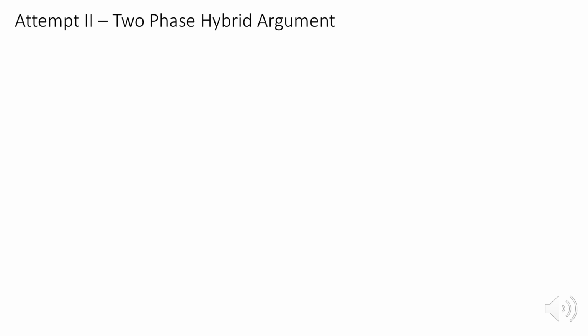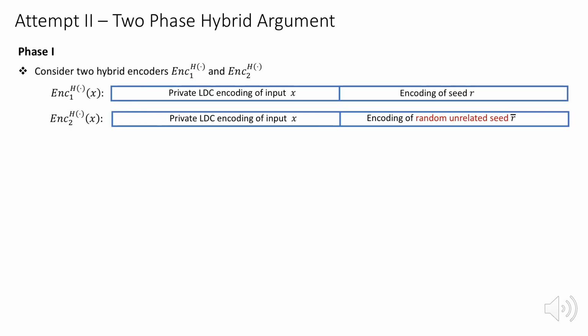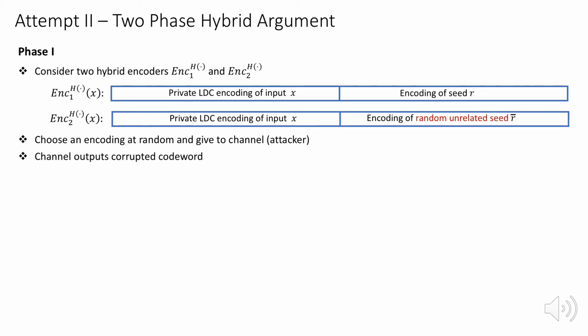To overcome this, we introduce a new hybrid argument. Our experiment has two phases. The hybrid encoders remain the same as those in our previous attempt. In phase 1, one of the encodings is selected at random and given to the channel. The channel corrupts the encoding and outputs the corrupted code word to conclude the phase.